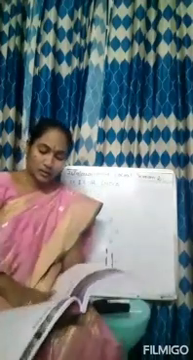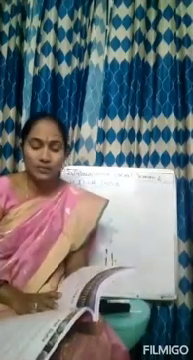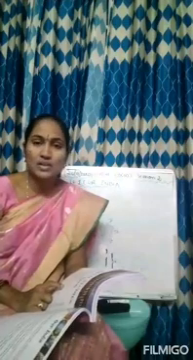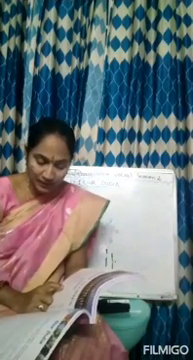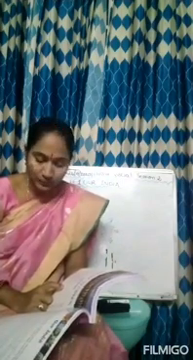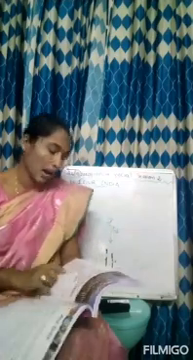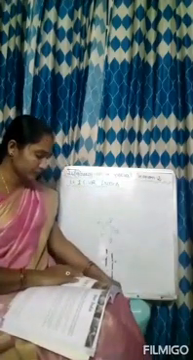According to this, India is divided into the following physical divisions. The first one is the northern mountains, next the northern plains, the western desert, the southern plateaus, the coastal plains and islands. These 6 are the physical divisions of our country.